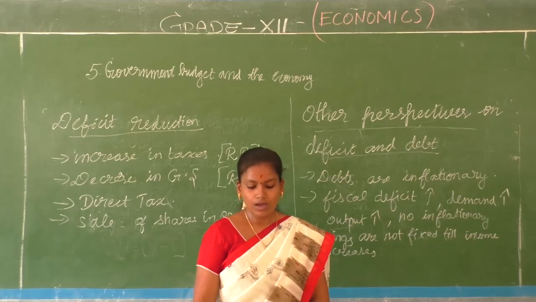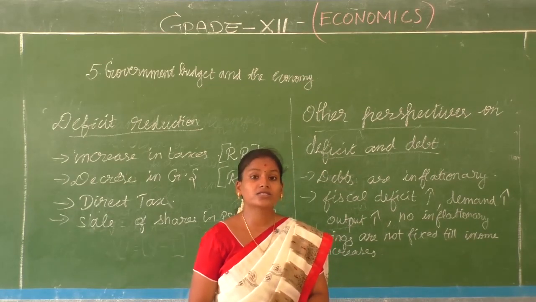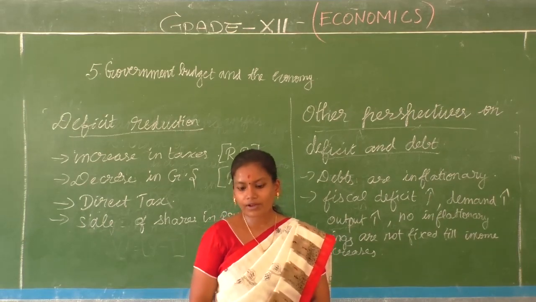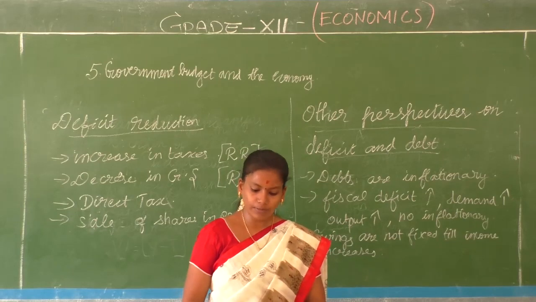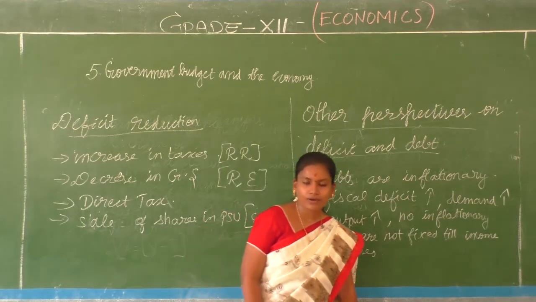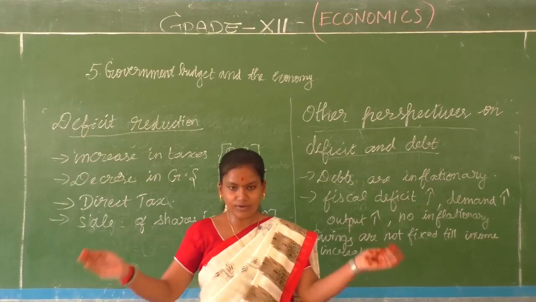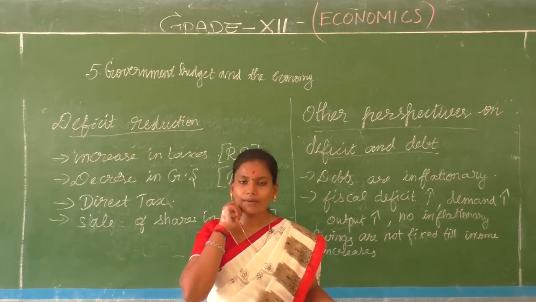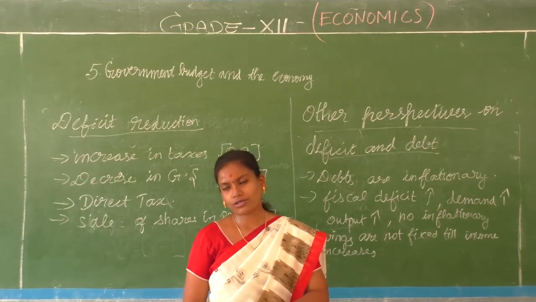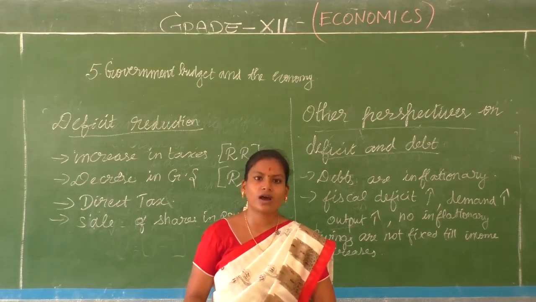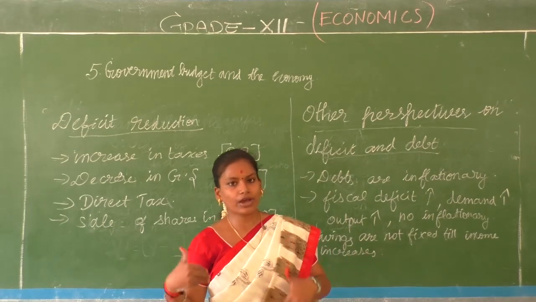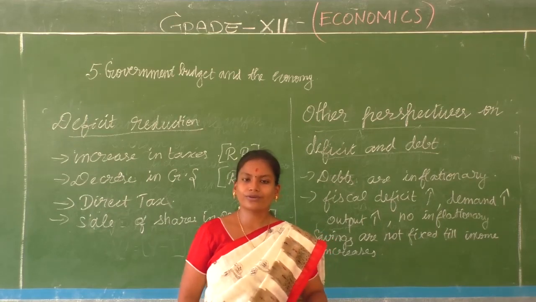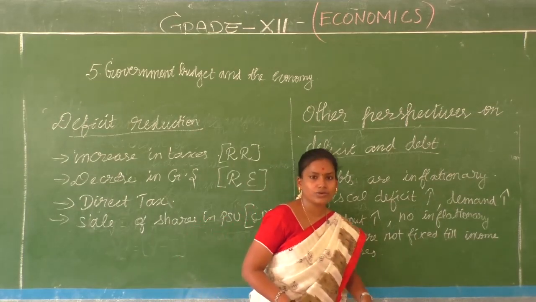So with this topic, we are completing this chapter and we'll be meeting in the next session to discuss about the last chapter of macroeconomics, which is going to be open economy macroeconomics. We were discussing only our economy, Indian economy. We're going to talk about open economy in the next chapter. How is it going to relate with the other countries, how other countries' decisions are going to affect us and how our decisions are going to affect the open market is what we are going to discuss in the next video session with the new chapter.